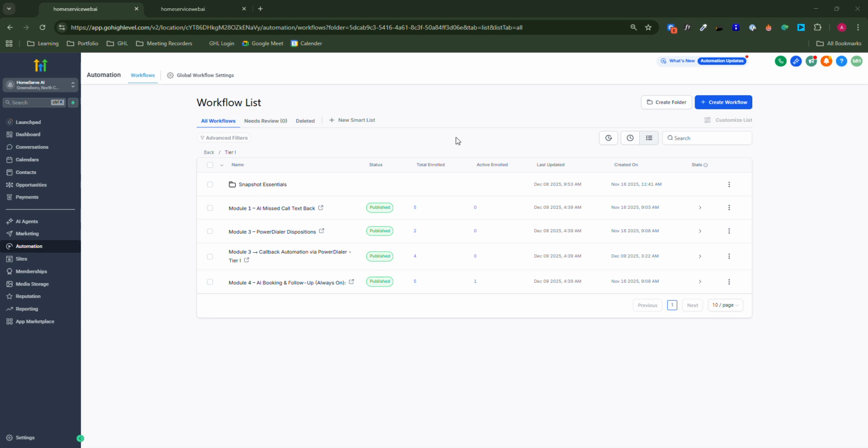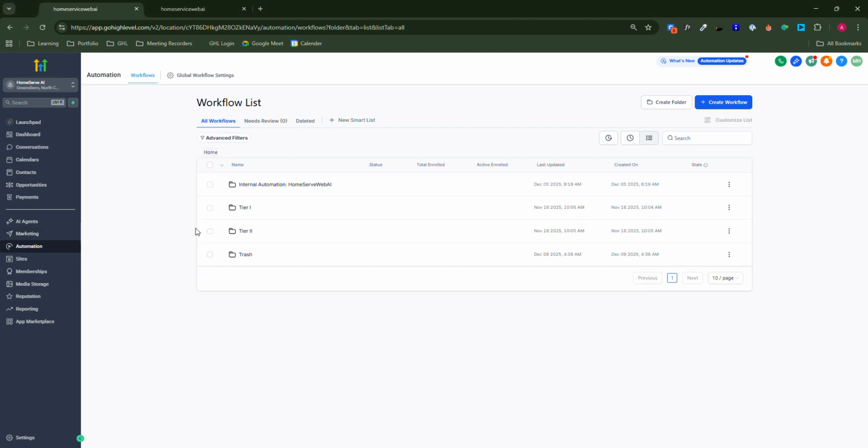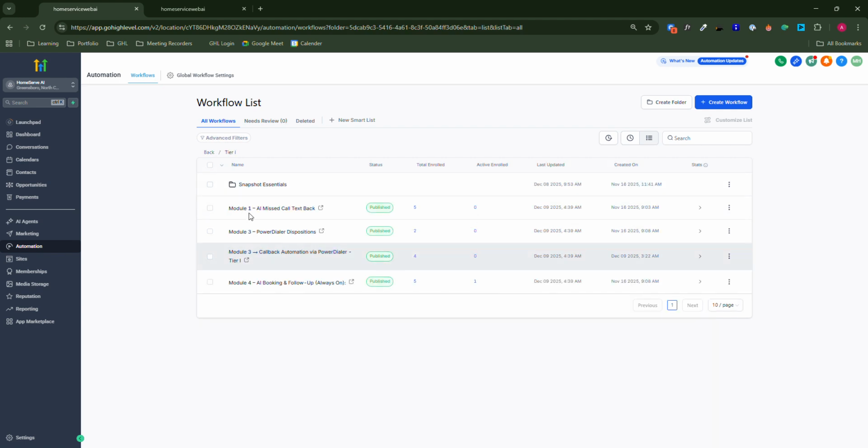Hey, so this is a quick overview about the tier one. Inside our automation, everything is built inside a packet. So tier one means this is a tier one, and what it includes is an AI SMS alert: AI missed call text back alerts.